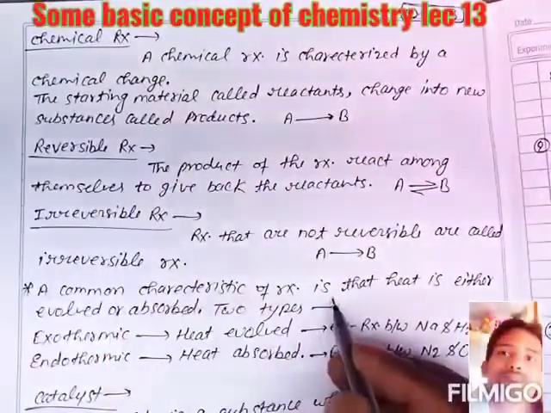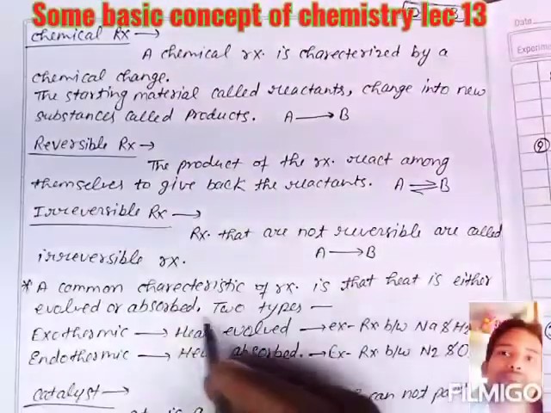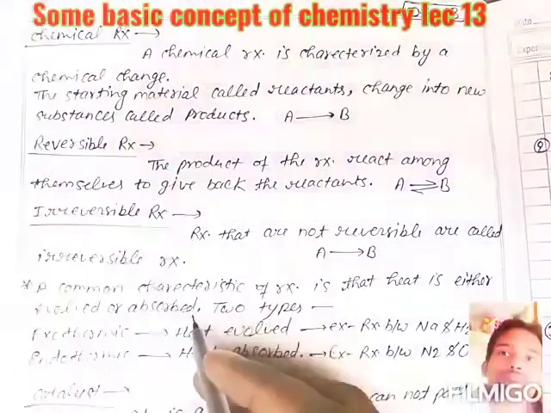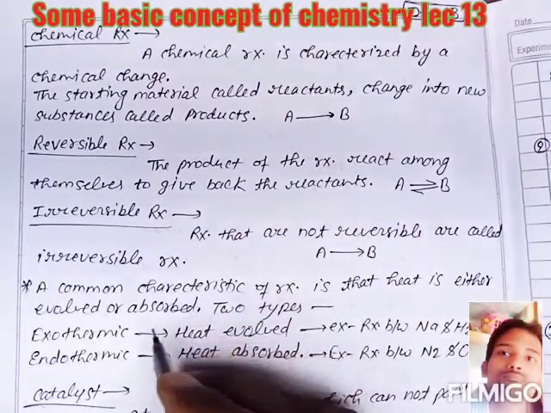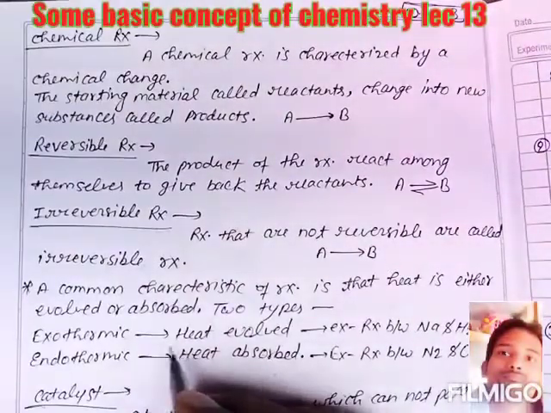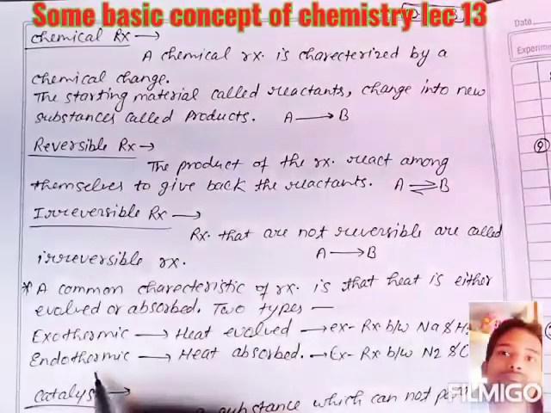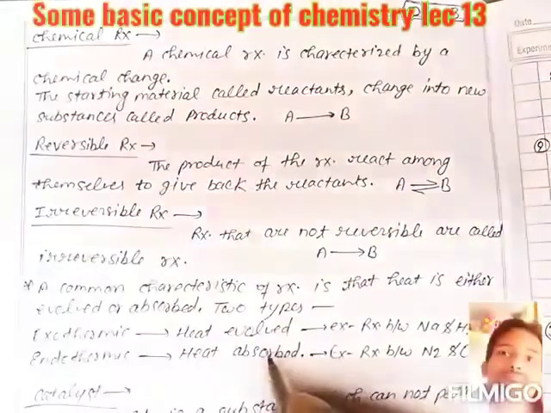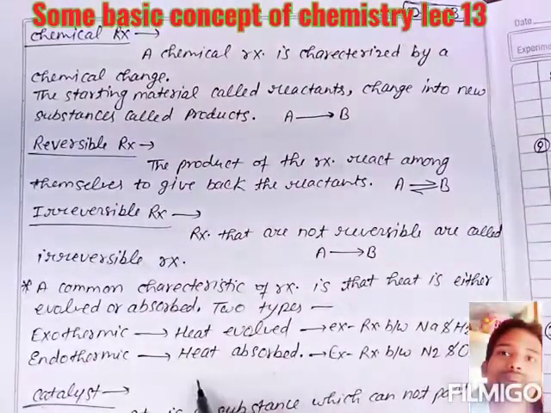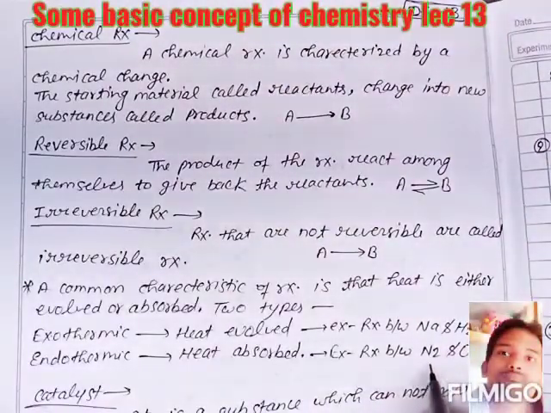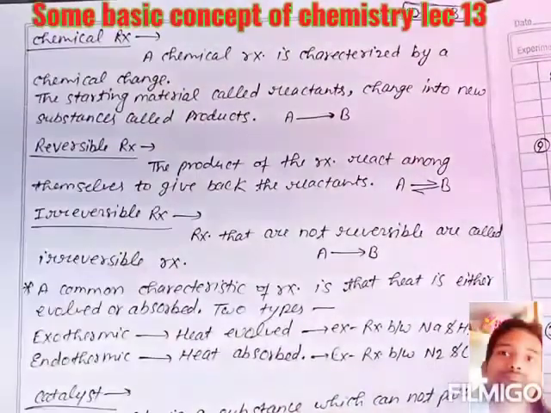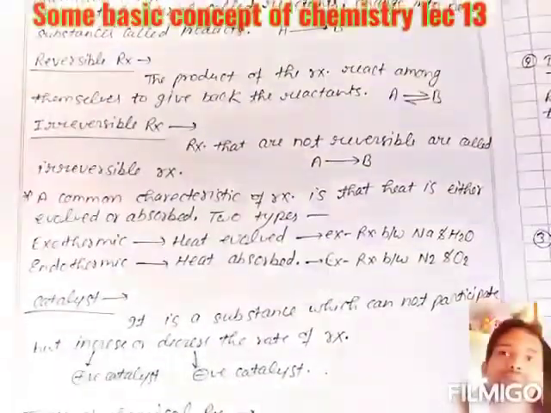A common characteristic of reactions is that heat is either evolved or absorbed. There are two things you can observe here. First is the exothermic reaction, in which energy is evolved or released, and the endothermic reaction, in which heat is absorbed. For heat evolved, an example is the reaction between sodium and water, and for an endothermic reaction the example is nitrogen and oxygen, in which energy is consumed.